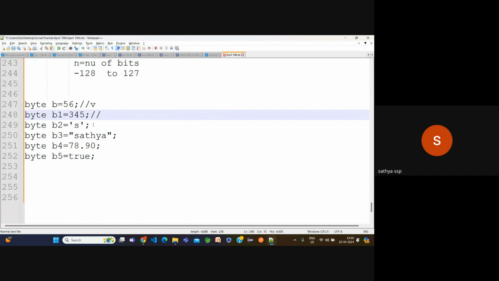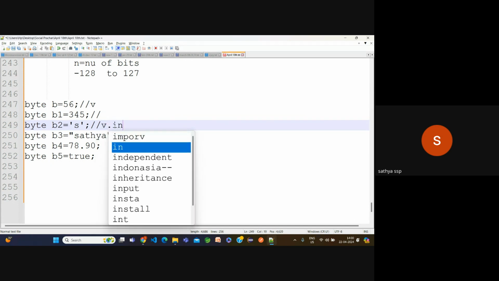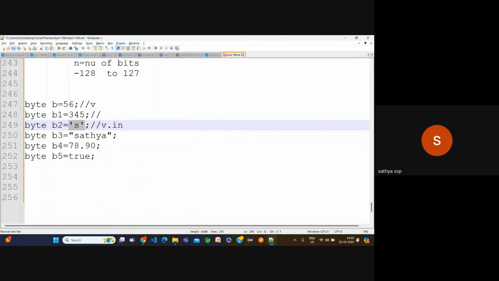What about 249? This value, valid or invalid? Objectively, sometimes valid, sometimes invalid. Why? Suppose the range here is considered, sometimes the ASCII value also. If the ASCII value is more than 127, it is not going to be considered. If the ASCII value is below 127, it can be considered.